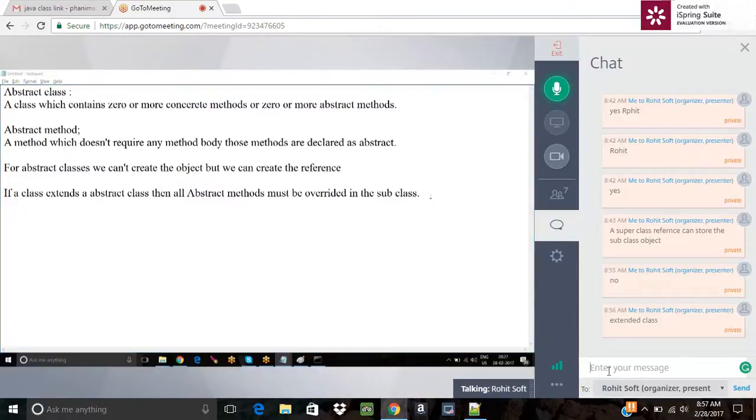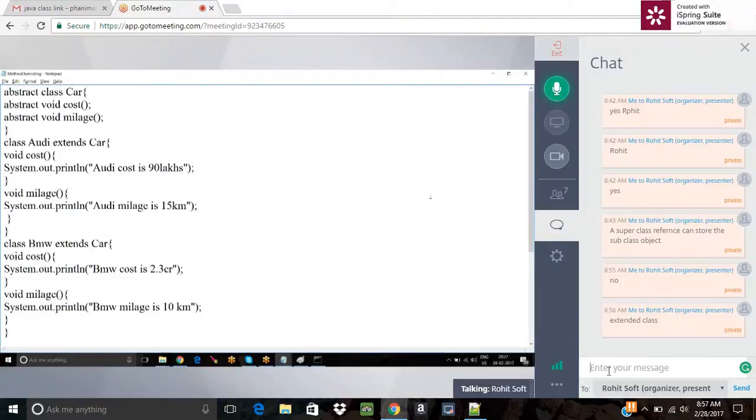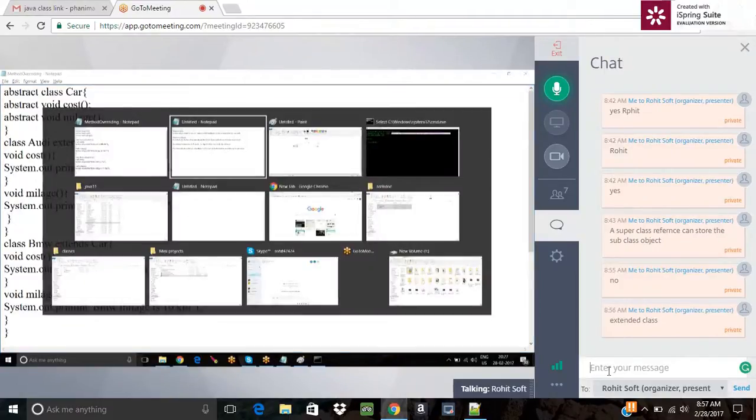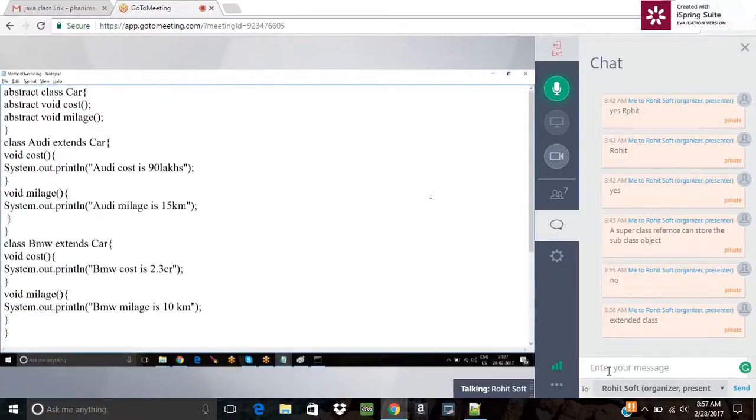And now, what's the next thing we have? The cost and mileage. So BMW cost and mileage is there, Audi cost and mileage is also there. Now, I said instance method. After the instance method, we have concrete methods.